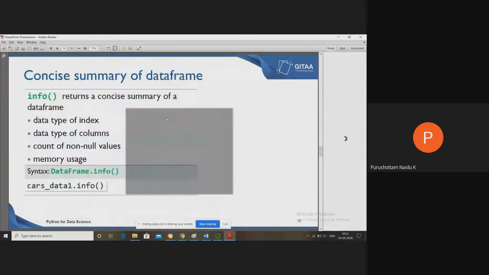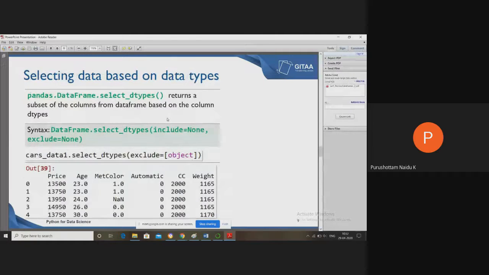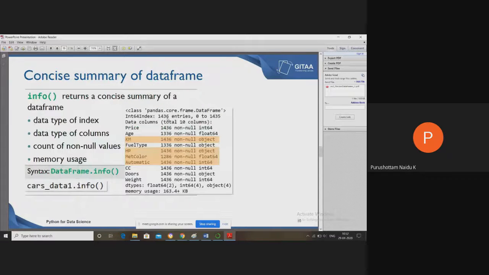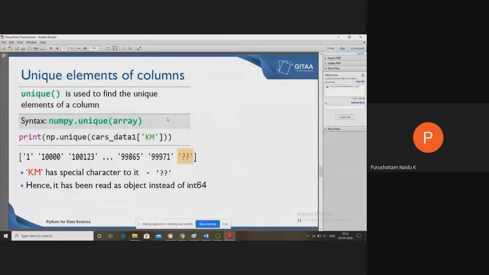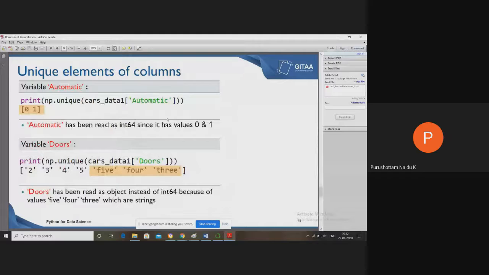select_dtypes can be used to retrieve the data of a similar type from a data frame. We are using the np.unique method to know what different unique values we have in a particular column of a data frame.